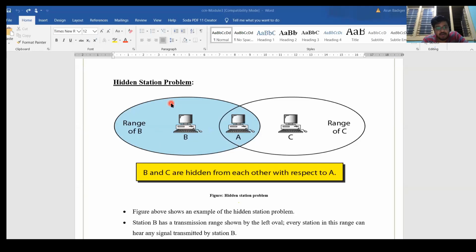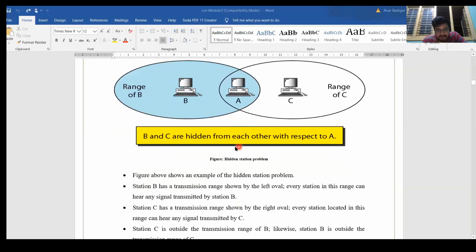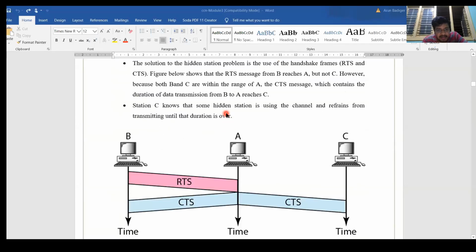Say that it is 2 meters. So B to this border is 2 meters. Again, for C it is a 2 meter range. So B's range is this much, C's range is this much. But B cannot directly communicate with C, and C cannot communicate with B. Both of them are out of range, right? So what problem happens then? You can see the problem here.